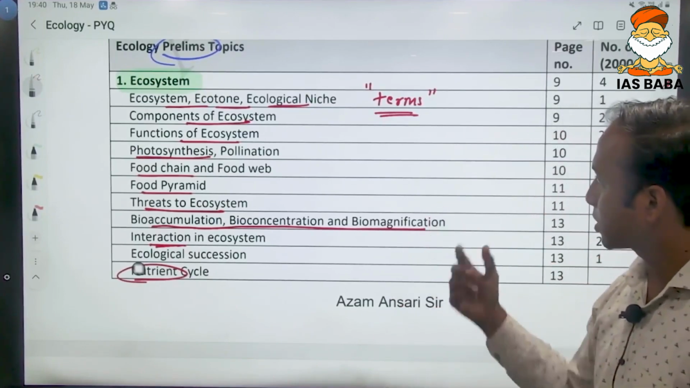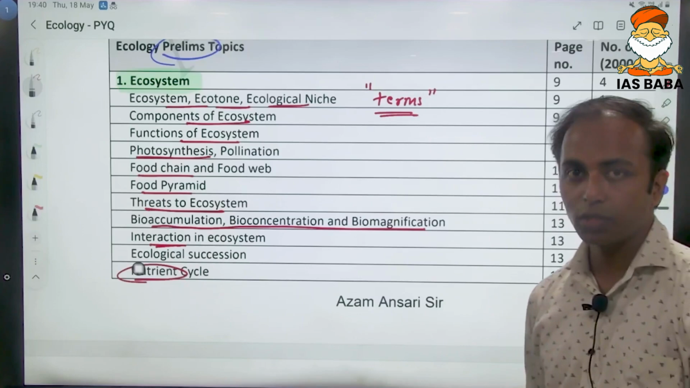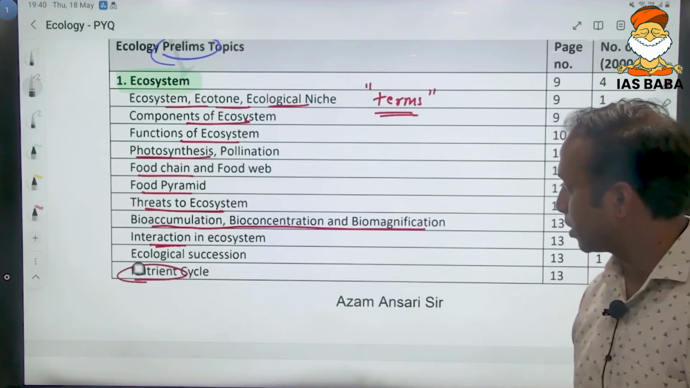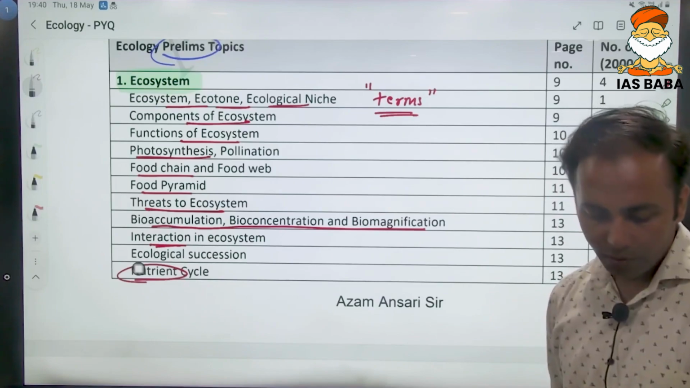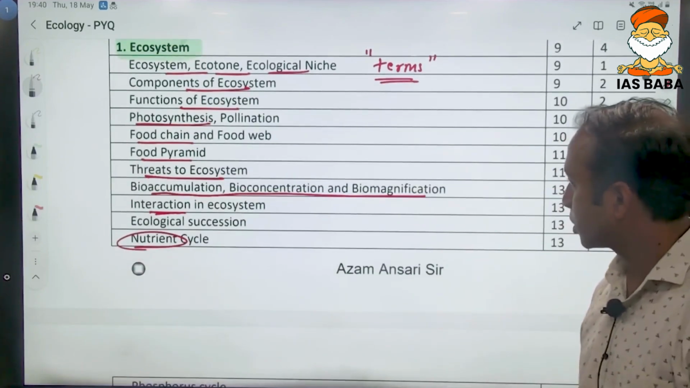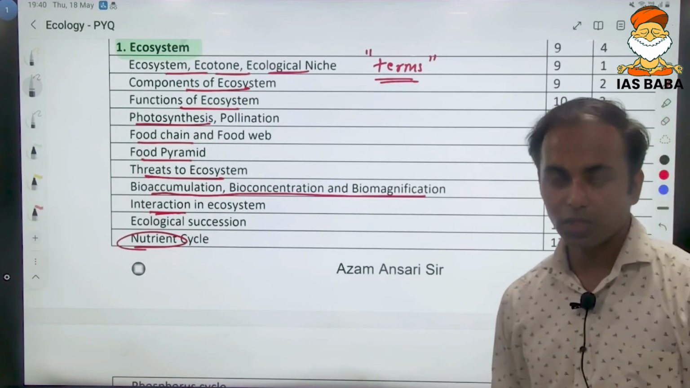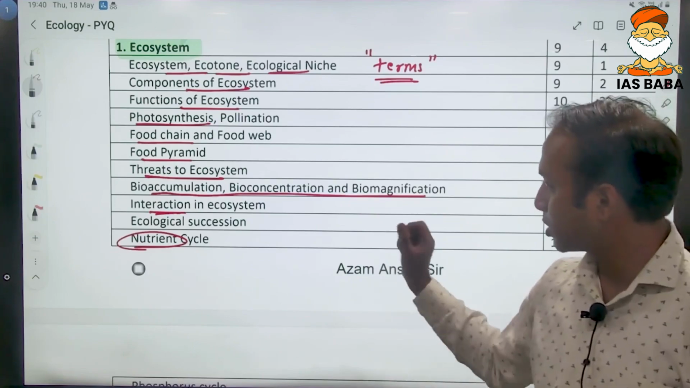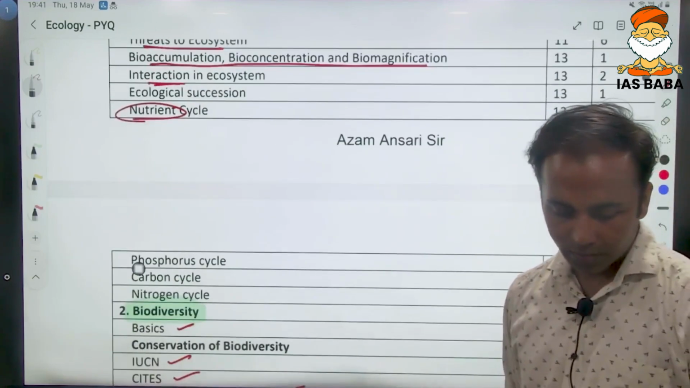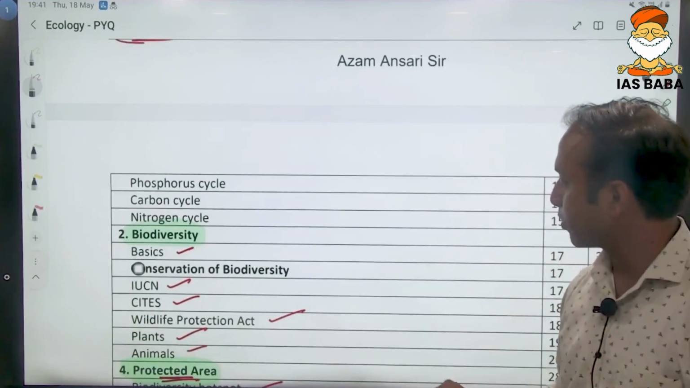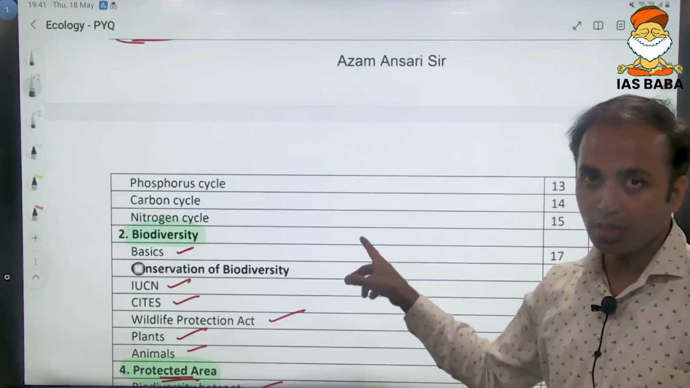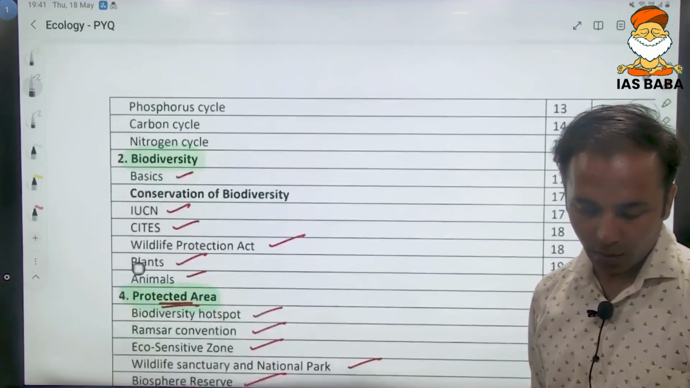Other topics like photosynthesis, pollination, various food chain and food web, food pyramid are there. Some forms of threats like bioaccumulation, bioconcentration are also there. Interactions, then the ecological succession. So very, very important is the nutrient cycle. Within that, the carbon cycle is very important, the nitrogen cycle is very important. A good number of questions have recently been asked on these two topics.